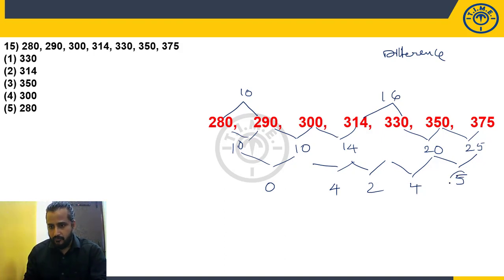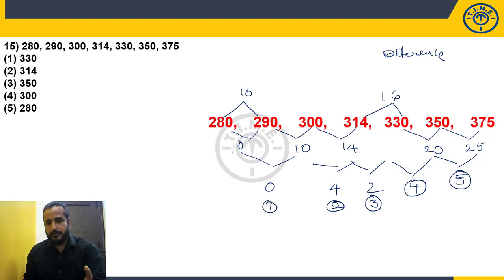Look at here. 5, 4, plus 1, 3. 3, 2, 1. Difference of difference may be consecutive natural numbers. If this is the case, 16 to 20 no issue, 20 to 25 no issue, 4 and 5. So here is 3. So if it is 3, I have to make this 13. This I have to make 13.